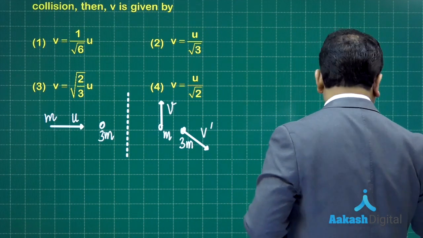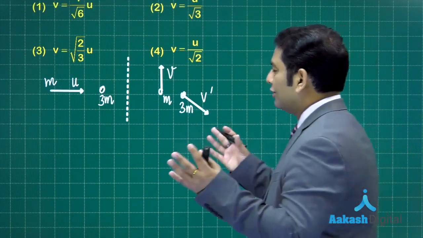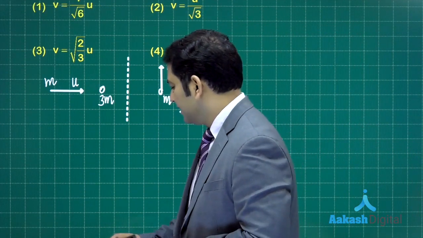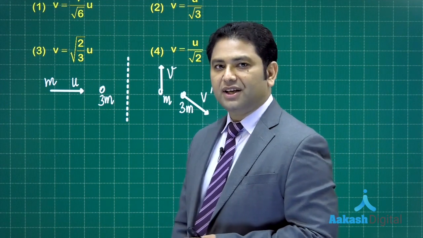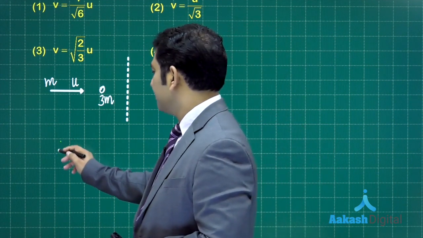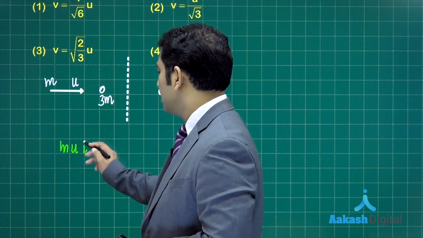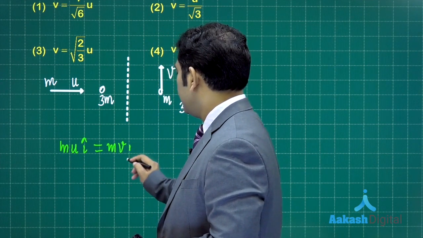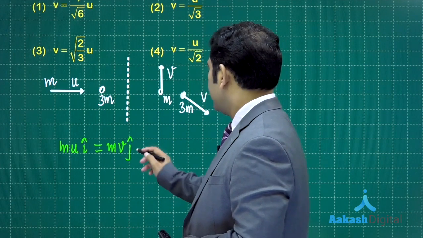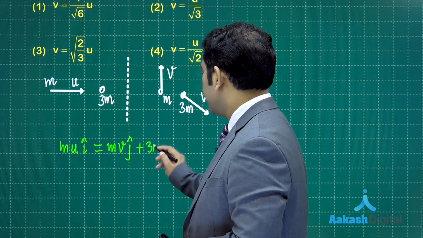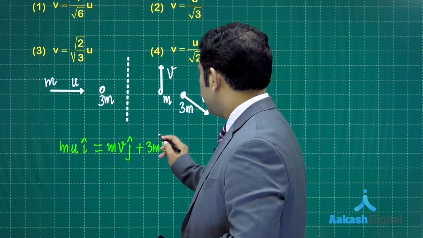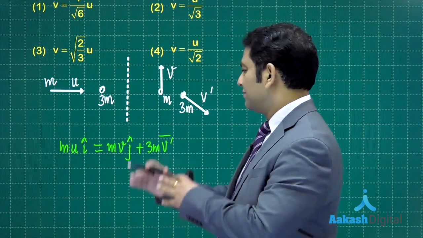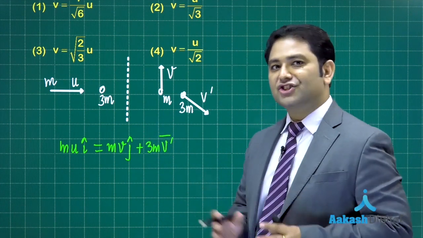The first thing is, it's a collision, so quite obviously linear momentum would be conserved. The initial momentum m u i cap will be equal to m v j cap plus 3m v dash. Let me give it in a vectorial way, not in terms of i cap and j cap.